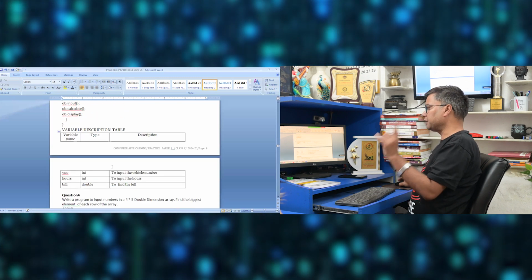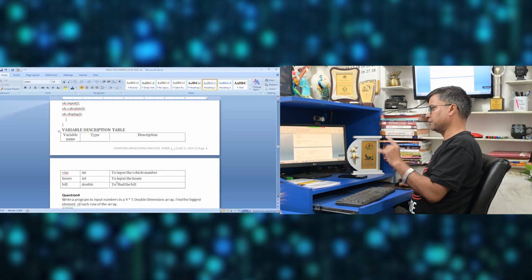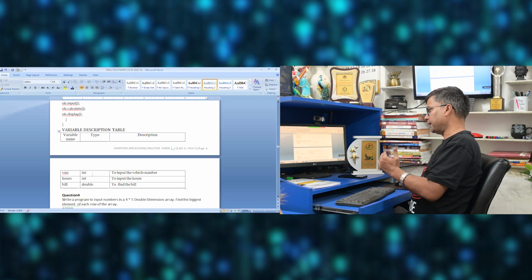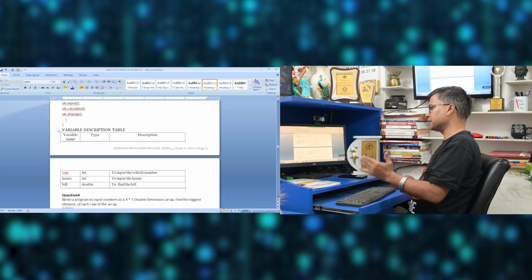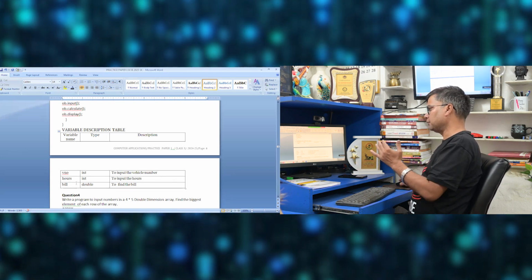Variable description table: 3 columns, variable name, type and description. Vehicle number is int to input the vehicle number, hours is int to input the hours, bill is double to find the bill.